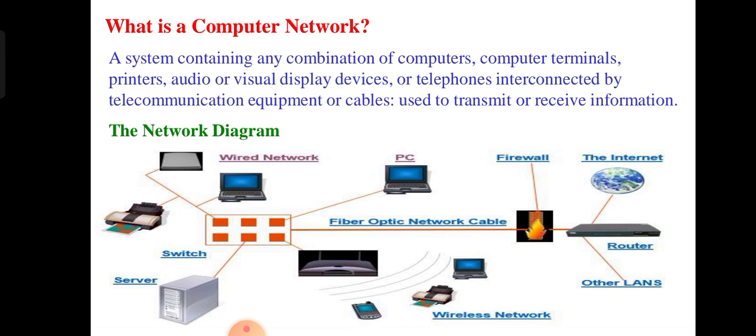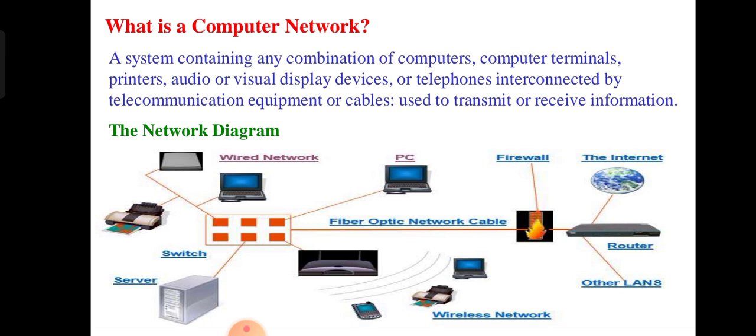This device is connected with all the systems using wired communication. When we use wireless communication, take the example of our mobile at home. We use a wired network, but when we want to use external devices like a mobile phone, we use wireless communication.